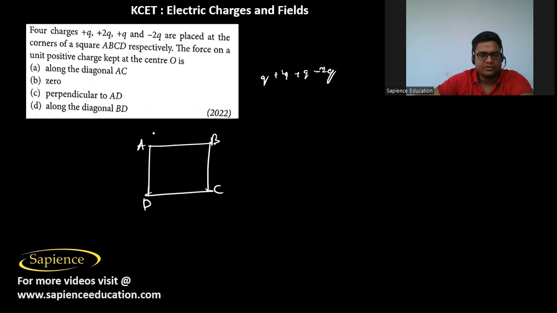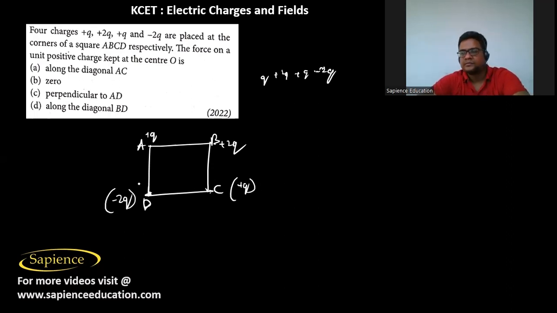So at A charge plus q is kept, at B charge plus 2q is kept, at point C charge plus q is kept, and at point D charge minus 2q is kept. Force on a unit positive charge kept at the center O is?